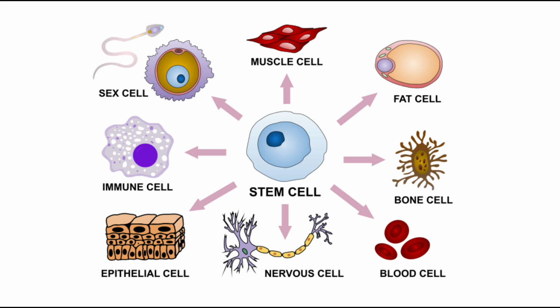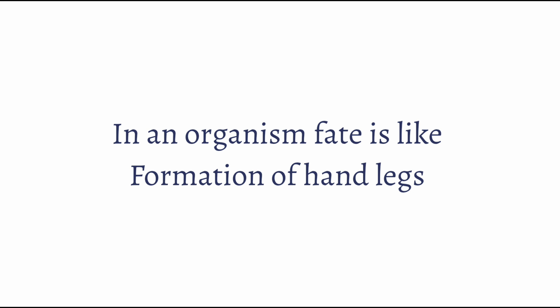Some cells have a fate to become a nerve cell, others a skin, blood, or gut cell. So they are changing their fate to become a particular cell in the developing embryo, meaning the formation of hands or legs, all this is the fate of that particular cell.